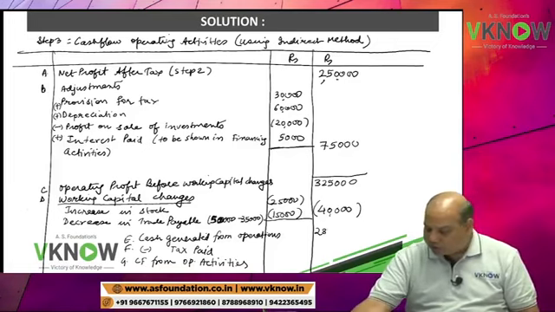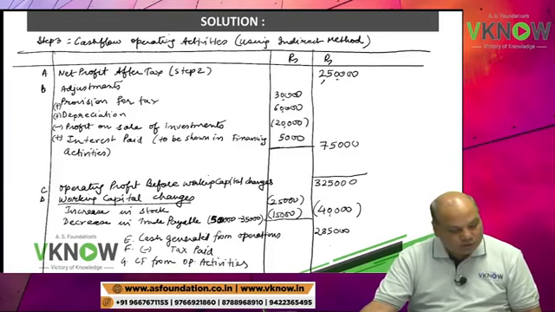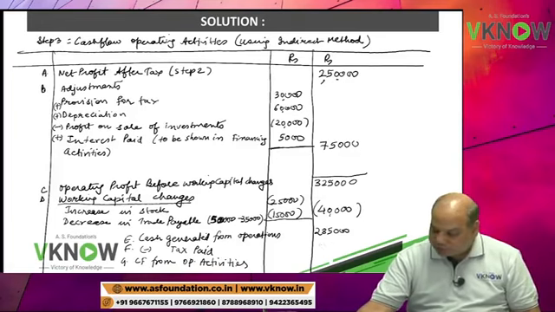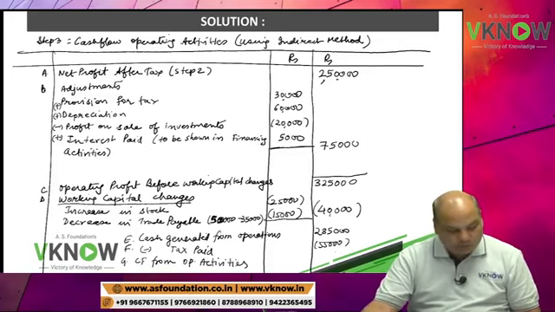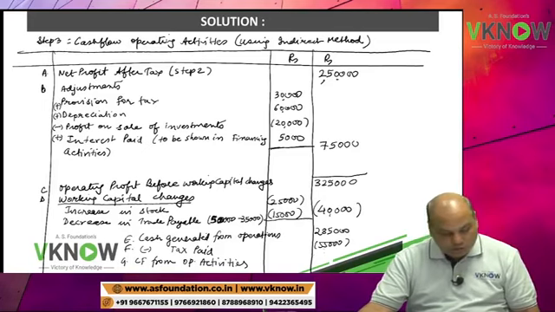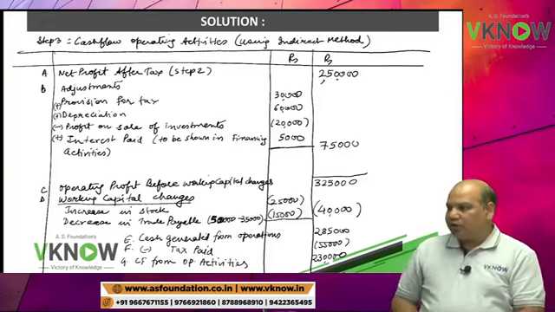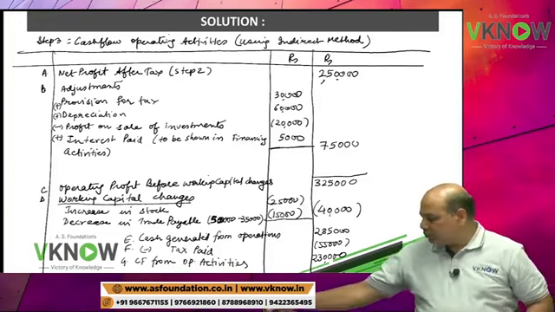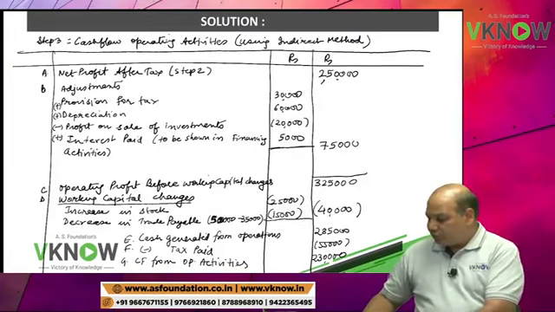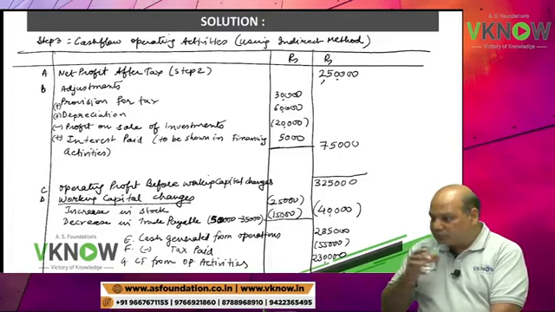This is matching with your direct method. Tax paid, actual income tax paid, point number 11 is 55,000, and therefore cash flow from operating activity is 2,30,000. Check the answer now. You will be happy to note that your answer is same.